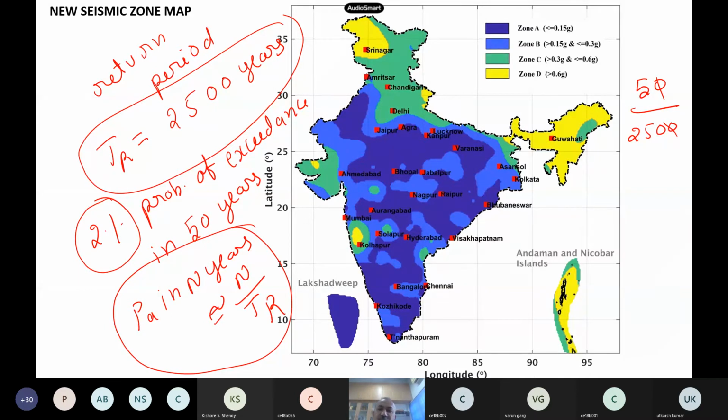So this new concept is going to come up. All these values correspond to 2% risk in 50 years. In Guwahati the design value will be slightly higher, 0.6 g, and for other places it is 0.15, but the risk level is the same for the entire country. That way insurance companies can set their premiums across the whole of India. So this risk level has been brought into the new code, which may come up maybe this December. Right now the code doesn't have any of this detail.